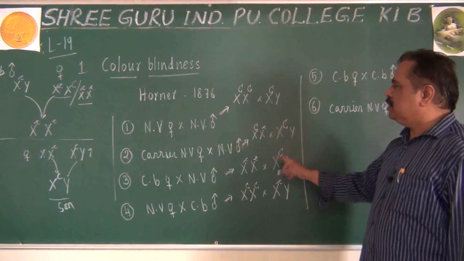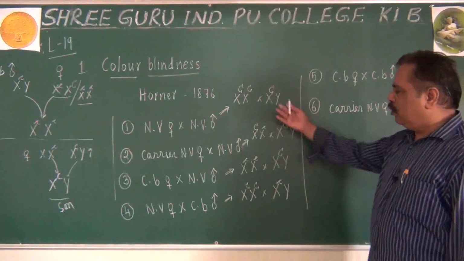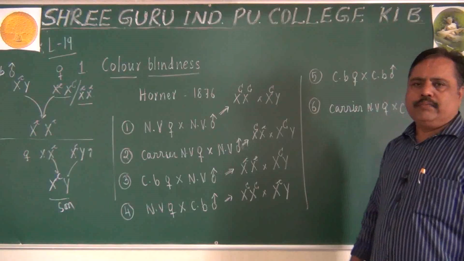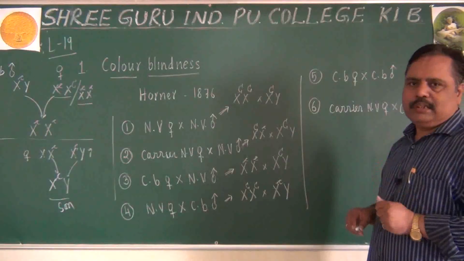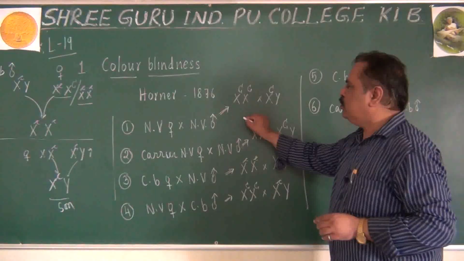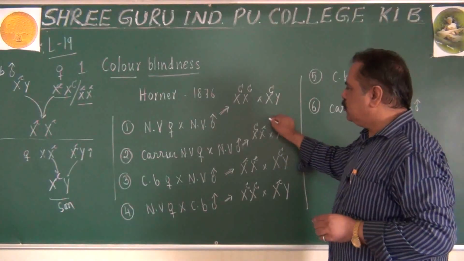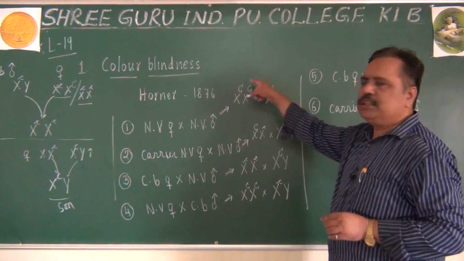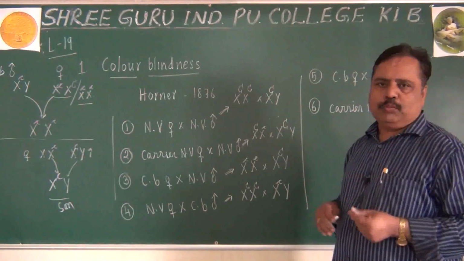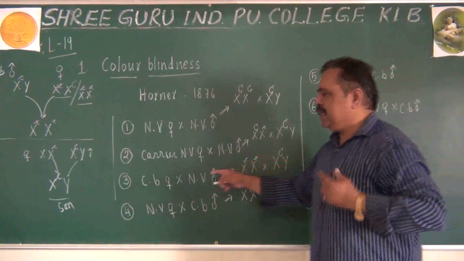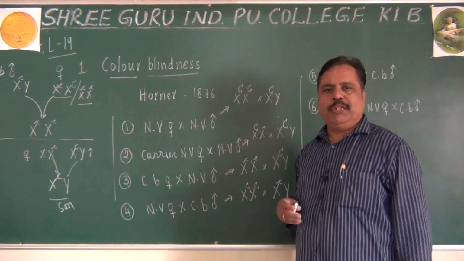See different genotypes and how they are going to inherit, we can identify. Each one is worth a 2-mark question. Sometimes they will give you the offspring genotype and ask you to find out whether the mother is heterozygous or homozygous, whether she is carrier or colorblind. That will be asked.